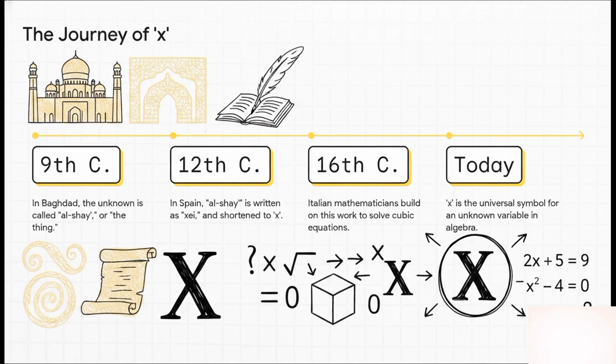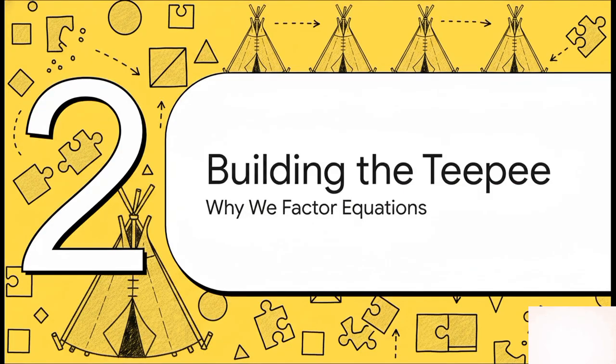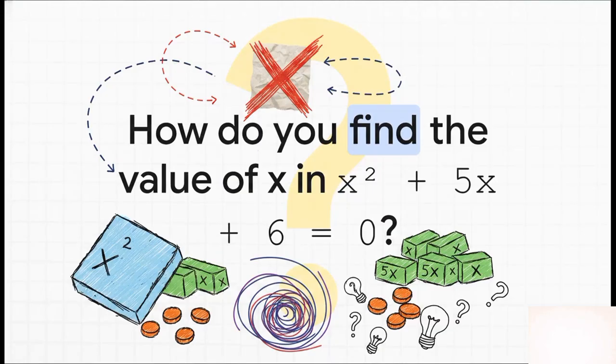So cool. Okay, so we know where X came from, but that still leaves the biggest question of all. Why do we have to do all this weird rearranging of equations? Factoring? I totally get it. It can feel like some kind of pointless, frustrating puzzle. But I promise you, there's a brilliant and actually super simple reason behind it all. So stick with me.